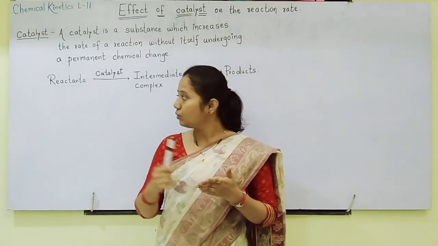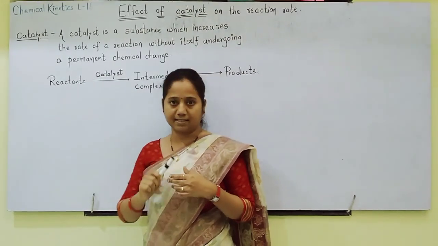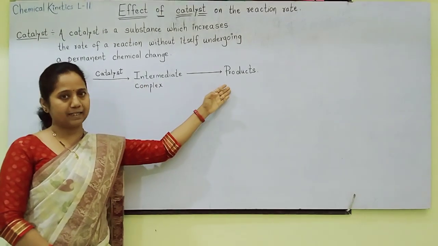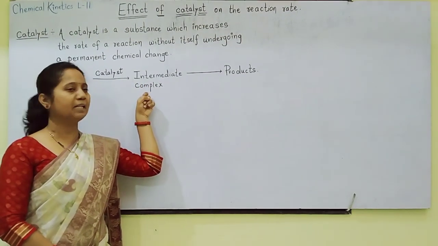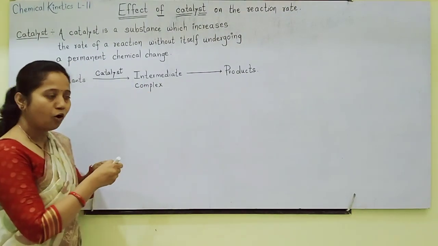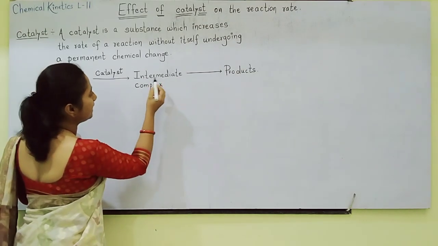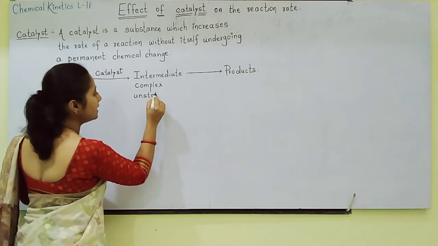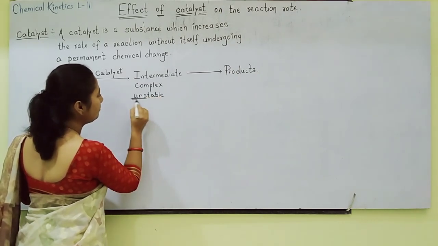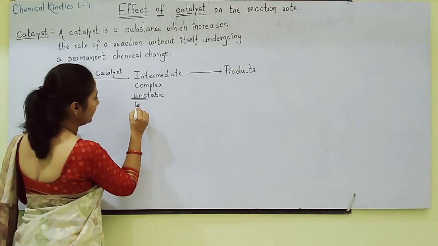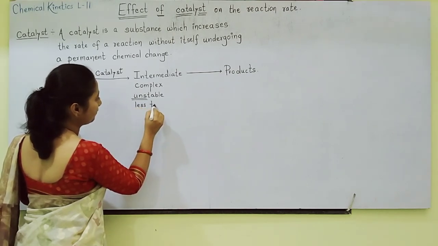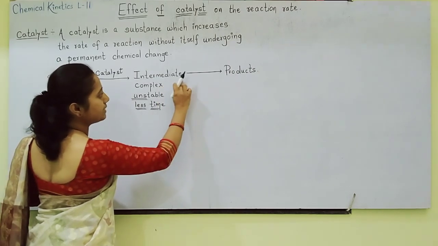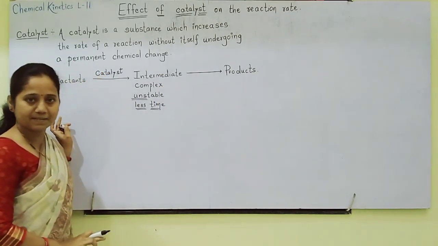Okay. So let us understand how a catalyst works. Whenever reactants are getting converted into products, in between this intermediate state is formed. Already you know that this intermediate state is very unstable. It exists for very little time. And afterwards this complex decomposes to give the products.